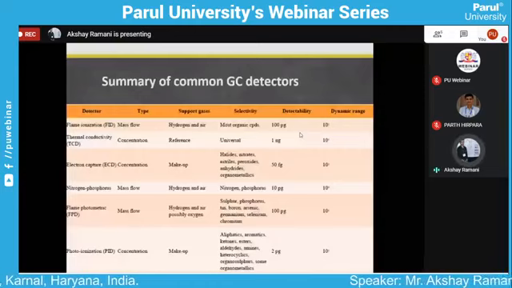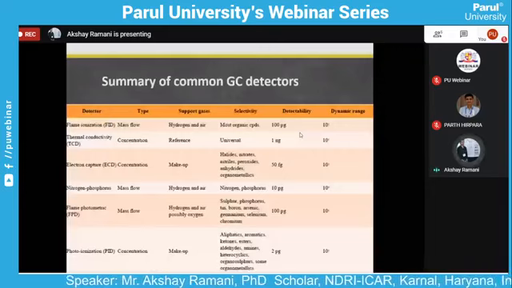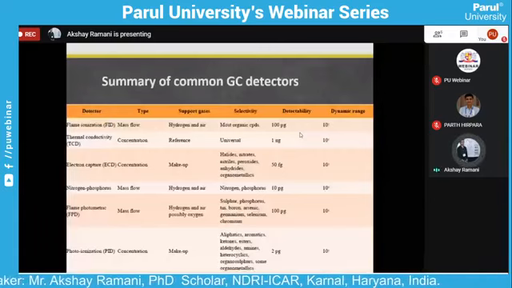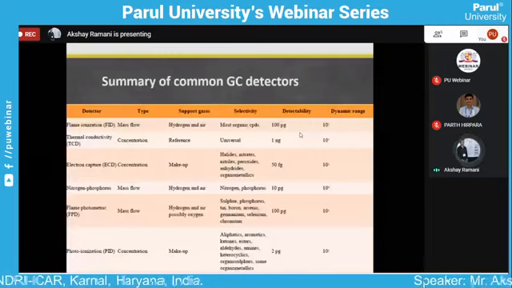And here, after the summary of the common detectors used in gas chromatography, we conclude that the conductivity detector is a good type for every type of analyte, which is why it is also called the universal detector. For specific analytes, you can use, for example, the nitrogen phosphorus detector for nitrogen and phosphorus.